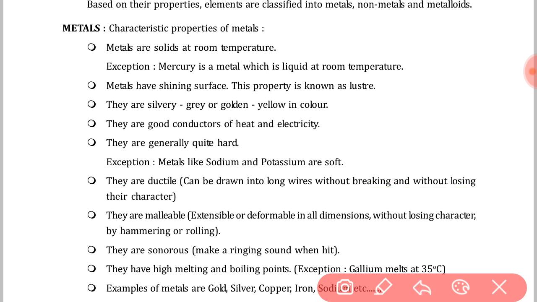Going to the next property, that is malleability of metals. What do you mean by malleability? Metals are extensible or deformable in all dimensions without losing character by hammering. In simple language, we can say that metals can be drawn into thin plain sheets. Very thin sheets can be made with the help of metal. So this property is called malleability.